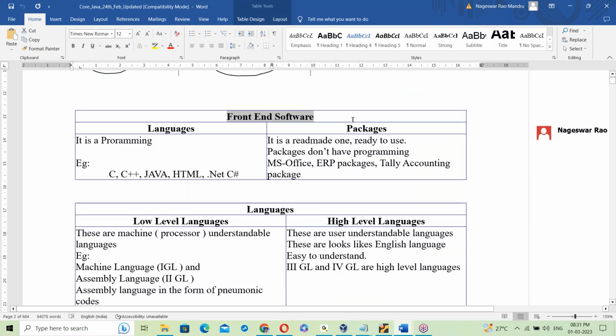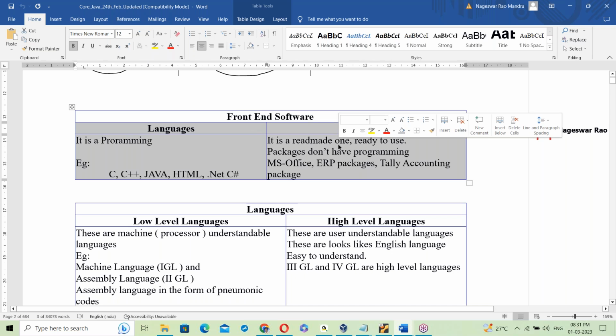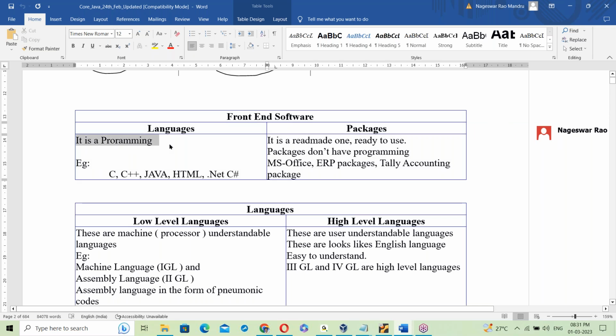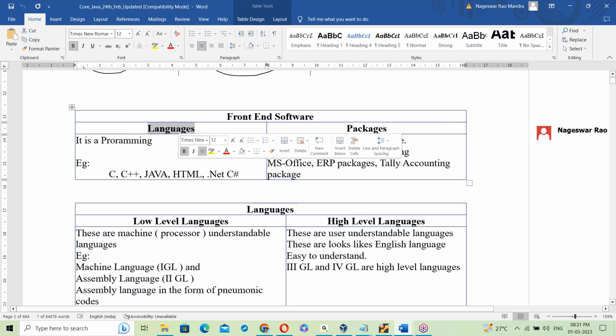Now let us go to the front end. In the front end, there are languages and packages. Language is completely programming. Packages are ready-made, ready to use, with no programming. For example, MS Office, ERP packages, Tally accounting. Packages we can use directly, no programming, but in languages we should write programs. What is Java, a language or a package? It's a language.